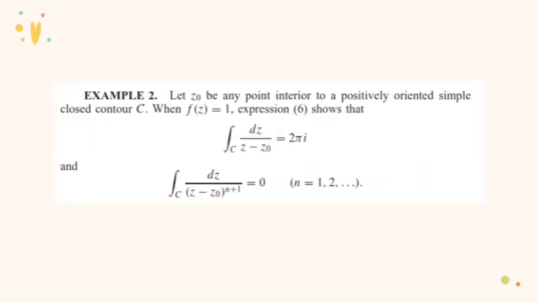Example 2. Let z0 be any point interior to a positively oriented simple closed contour C. When f(z) equals 1, expression 6 shows that the integral of dz over (z minus z0) equals 2πi, and then you can see the equation below that.